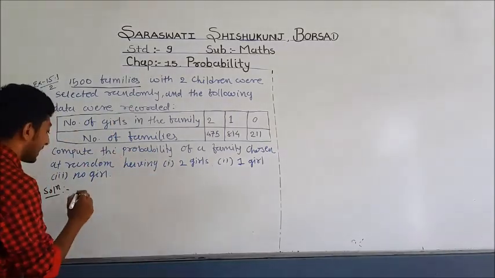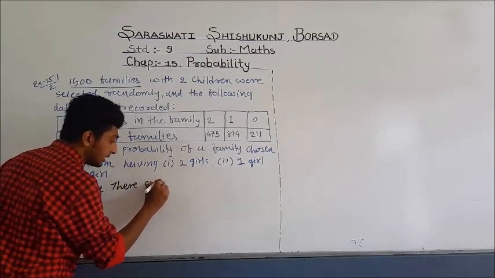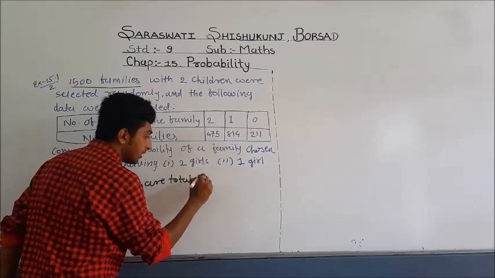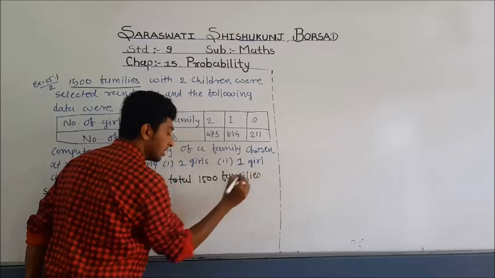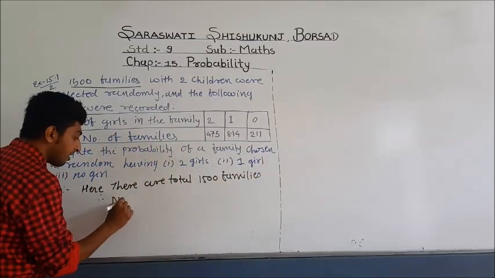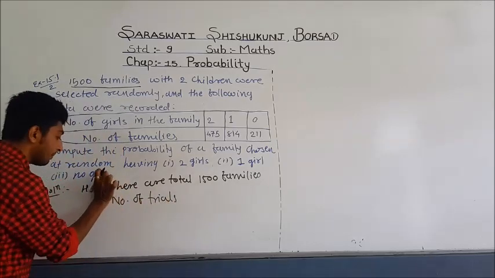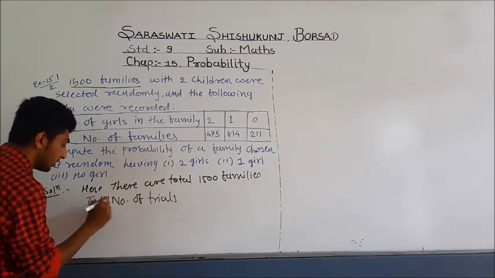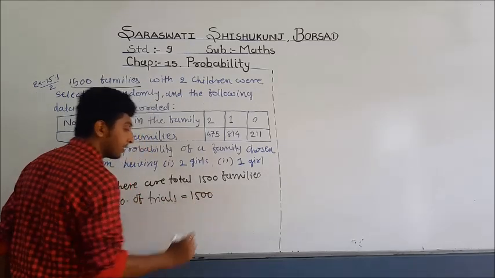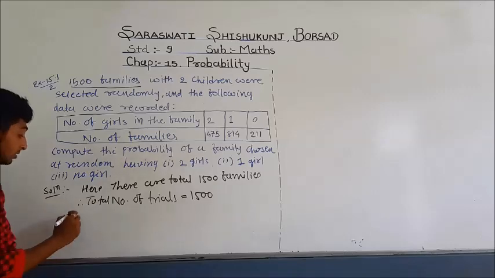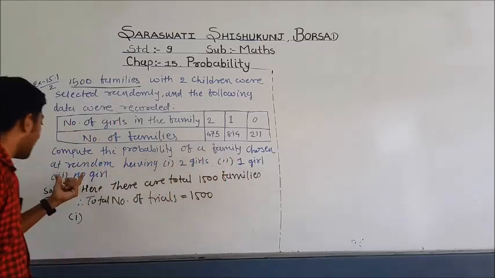So here we can write there are total 1500 families. Therefore, we can say that the total number of trials is equal to 1500. Now, let us take the first one. Here we have to find 2 girls, 1 girl and no girl.